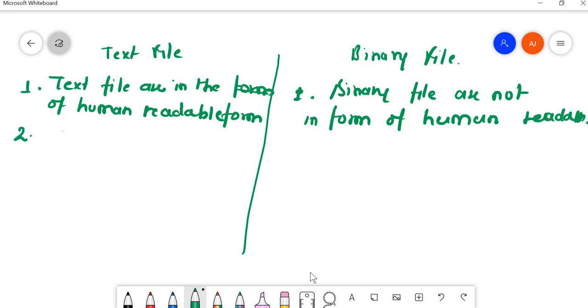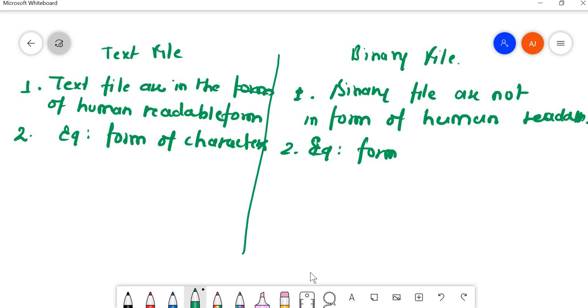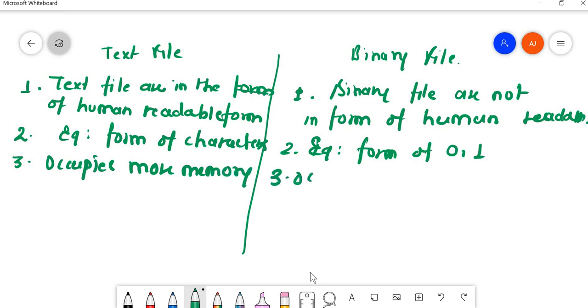The second difference: text files are in the form of characters, and binary files are in the form of zeros and ones. The next difference, as I told you, is that text files occupy more memory, and binary files occupy less memory.